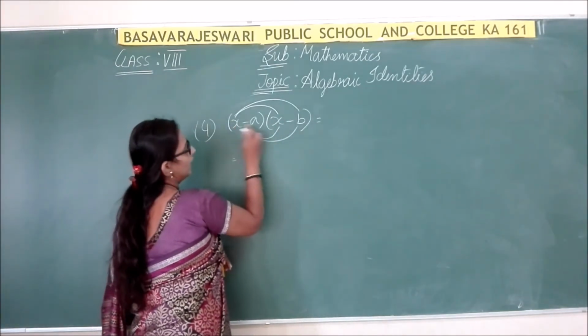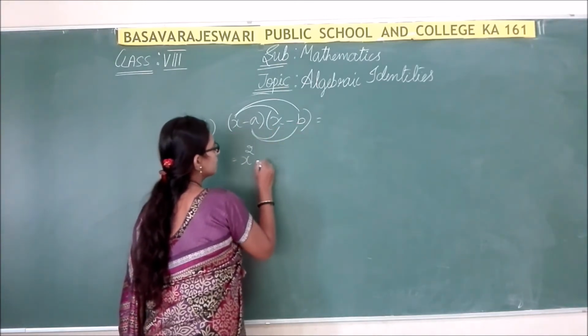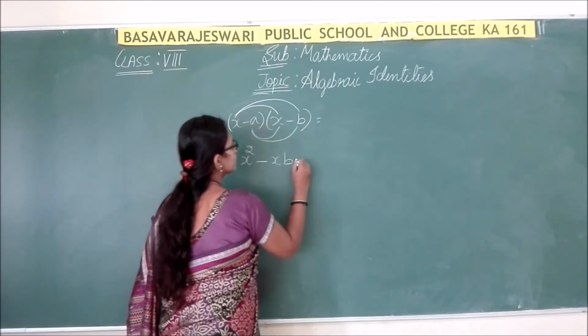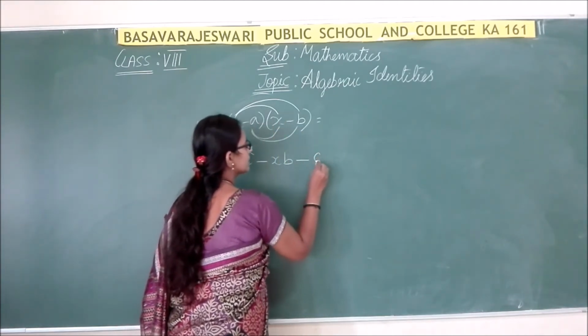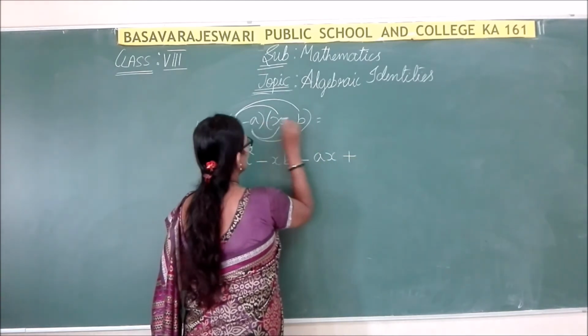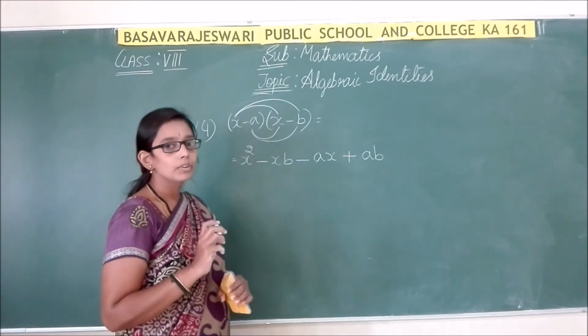So here x into x is x square, then x into minus b is minus xb. Now minus into plus is minus, a into x is ax, minus into minus is plus, a into b is ab. So don't forget to multiply along with the signs.